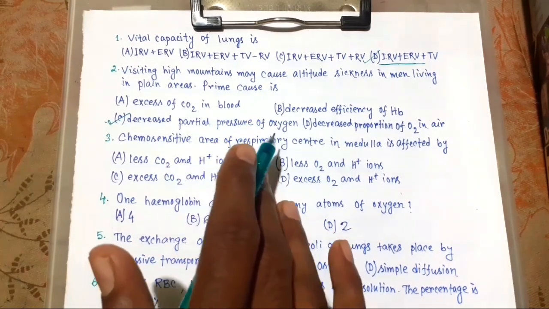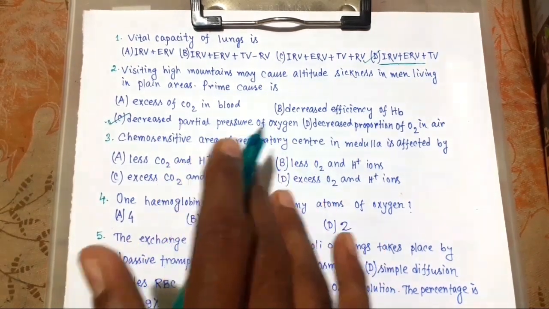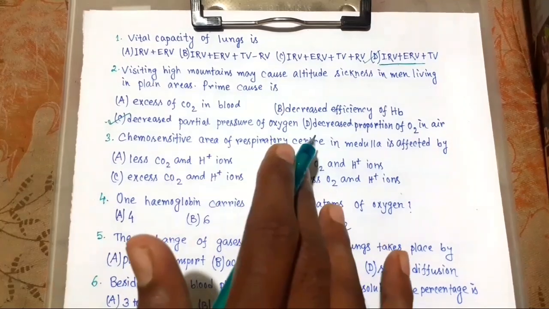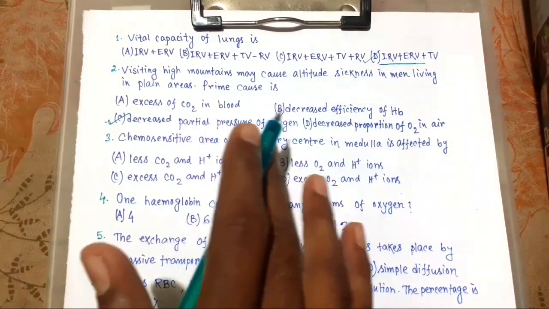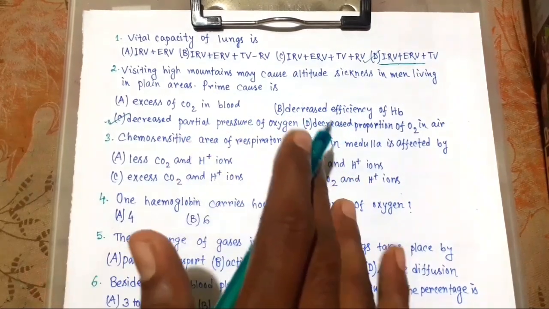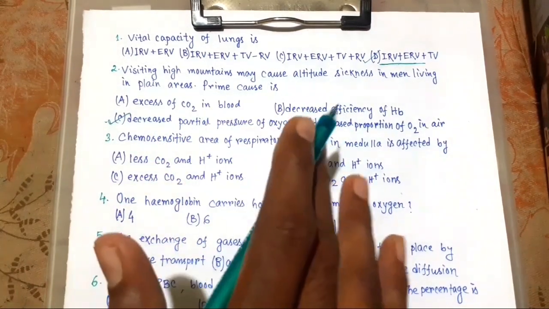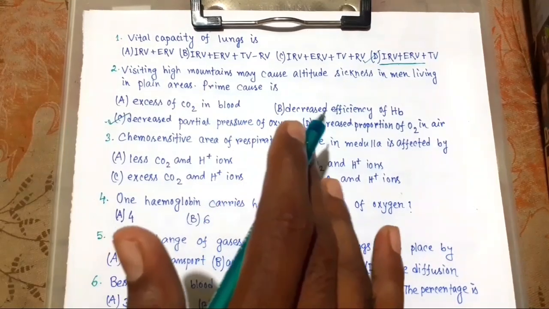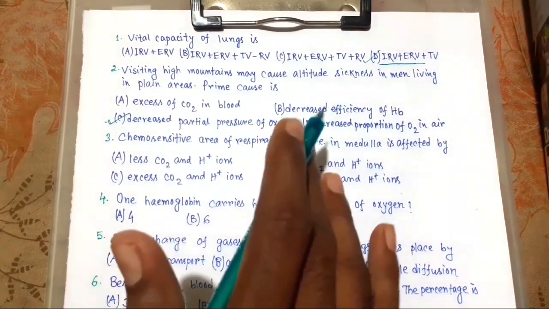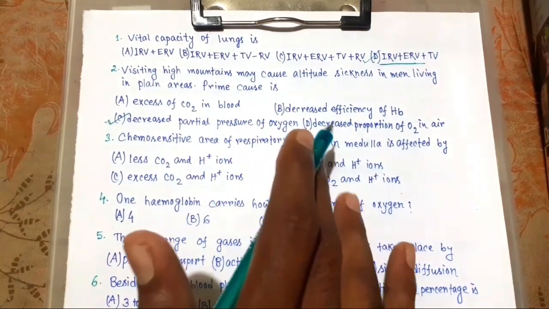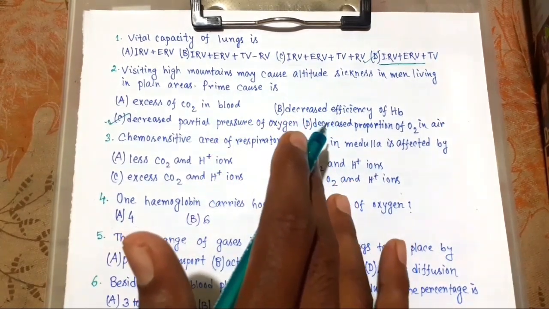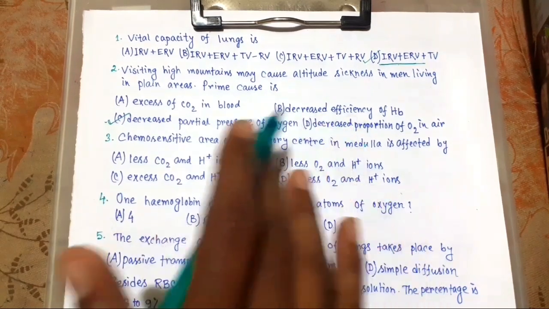A chemosensitive area is situated adjacent to the rhythm center, that means by the side of the rhythm center, that is highly sensitive to changes in carbon dioxide, CO2, and hydrogen ion concentrations in blood.